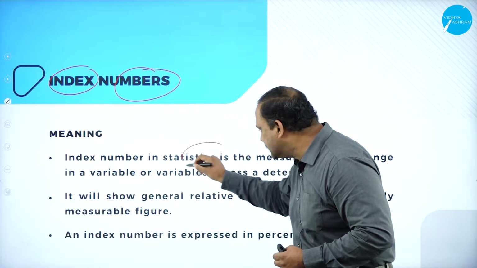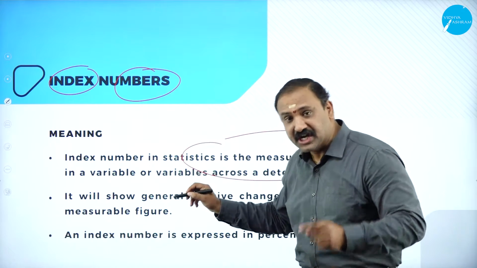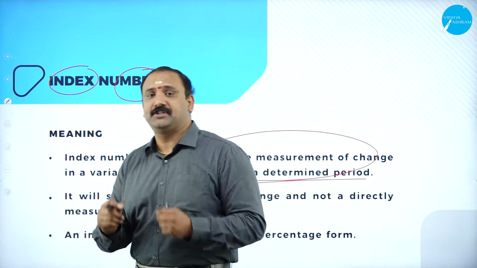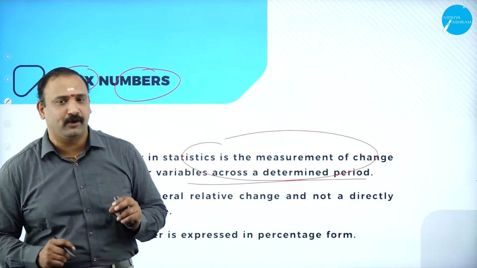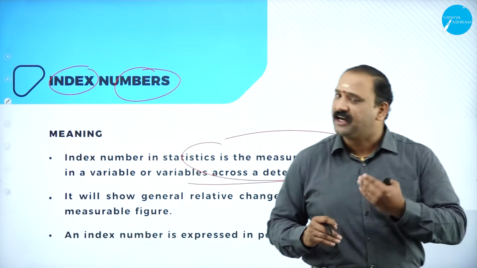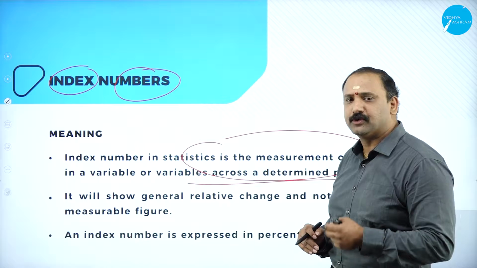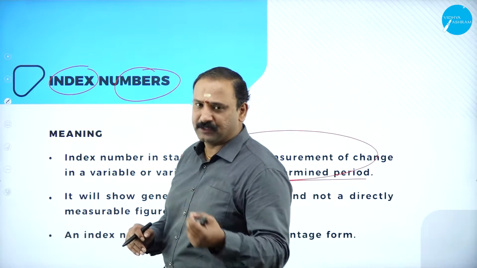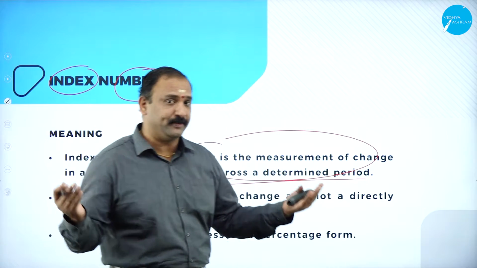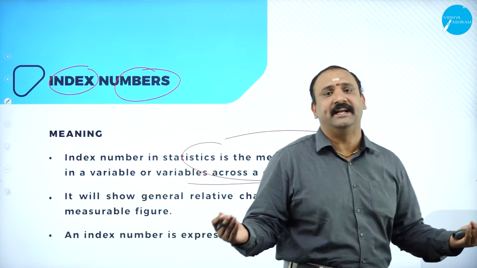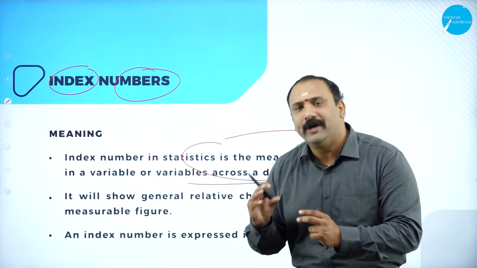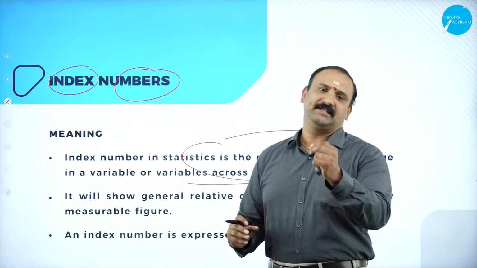Now, an index number in statistics is a measurement of change in a variable or variables across a determined period, which means to say that over a given period of time, there would be some variation. So for example, today, if there is an economic policy revival talk, or there is a monetary policy that's going to be released by the RBI, or there is going to be data given on the production index, there would be a variation. So basically, the index will show variation according to the news that is being told today.